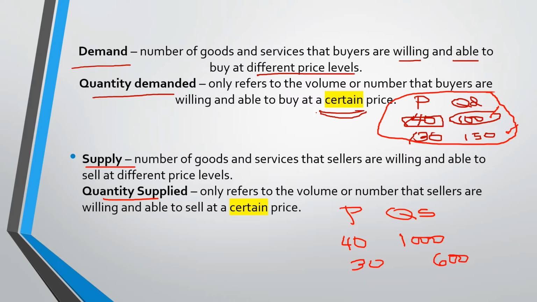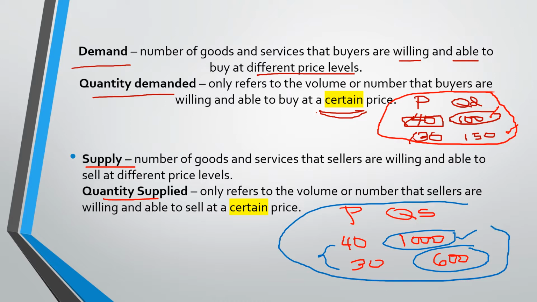So if we're simply focused on the quantity being supplied at 40 pesos, which is 1,000, we are just simply talking about the QS. Or if the quantity when the price is 30, which is 600, this is QS. But if we're talking about the different price levels, and in those price levels you have different QS as well, then this entirety here is the supply. Okay, not just focus on one number. It's really a combination of different price levels and the QS.